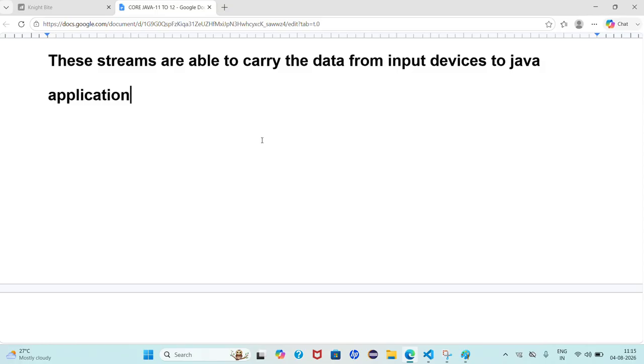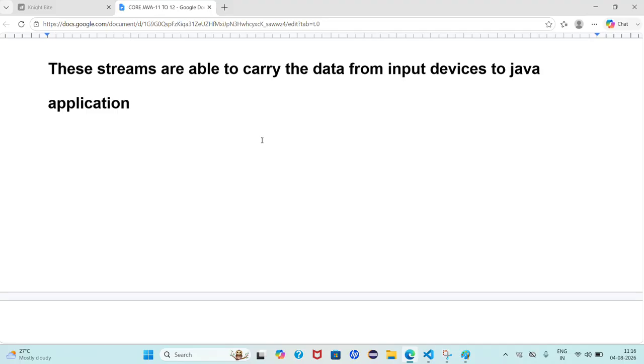Input stream is where we are sending the data: in my laptop, in some folder, some data is there, and I am sending the data to the Java application. Now, for example, in my Java application I am writing some data, and I want to send that data to a specific folder in my laptop and save it. That time we have to use the output stream.